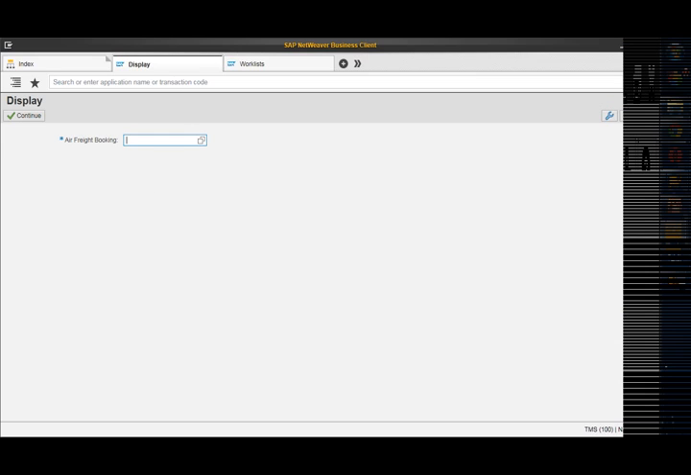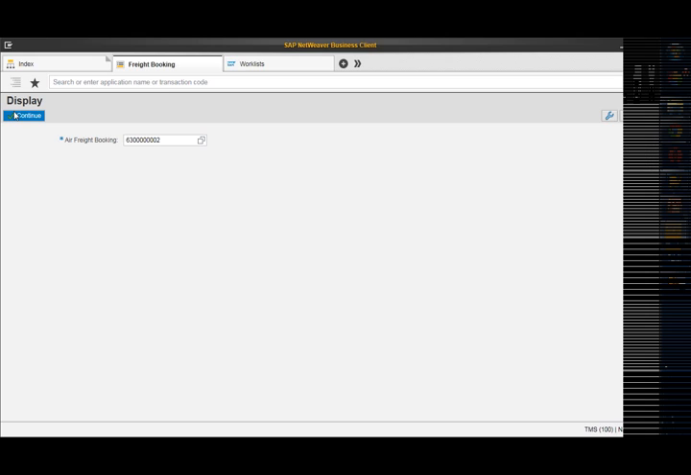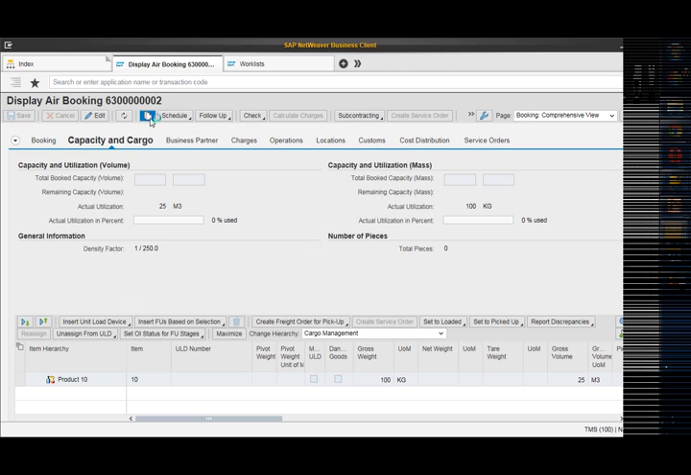So I will be taking the air booking which I have already created, and click on continue. So I'll just click on copy. All the relevant details in this particular air booking will get copied into the new one. So a new pop-up or a new screen has opened for the new air freight booking which has to be created.